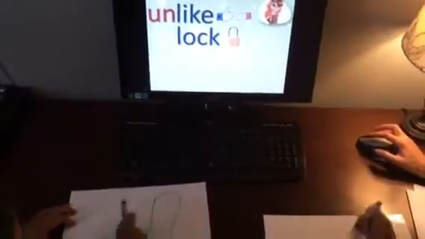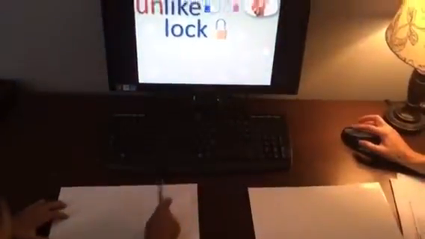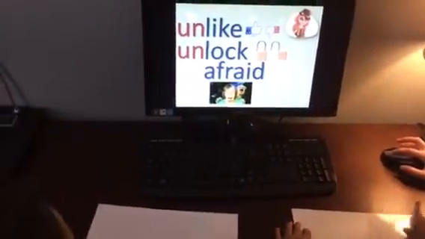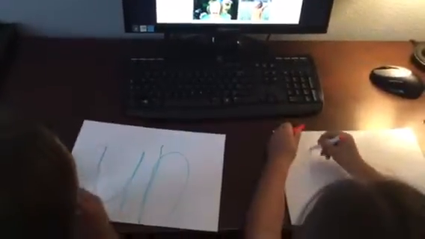Look at the next word. What is that? Lock. So what if I want to say, you do not want to lock that, please leave it unlocked? So what am I adding, a prefix or a suffix? Prefix. The prefix un. Unlock. Very good. Here's my next word. Afraid. What am I going to add to the word if you're not afraid? Unafraid. You did it.